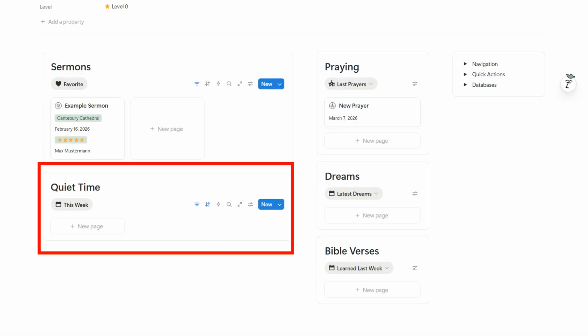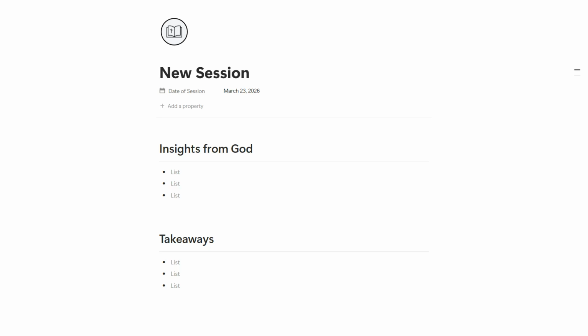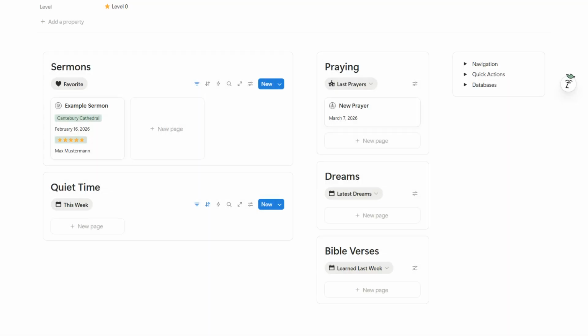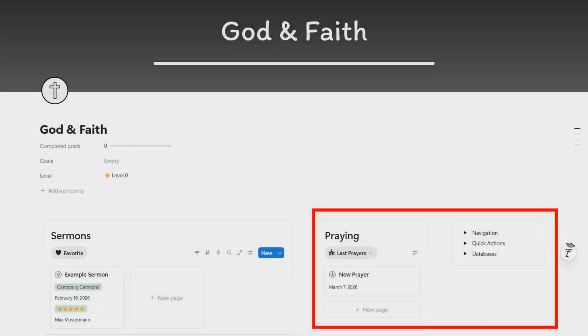Next is the Quiet Time section. This is where you can document your personal time with God. Each entry can include notes, reflections, prayer requests, and Bible verses you studied during that session. This makes it possible to look back and see how prayers have been answered over time, which can be a powerful source of encouragement.